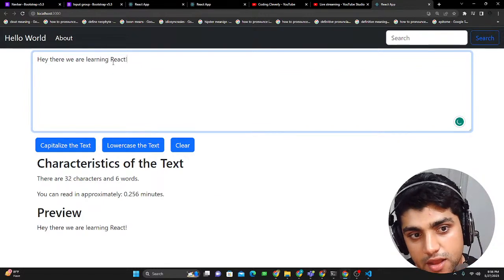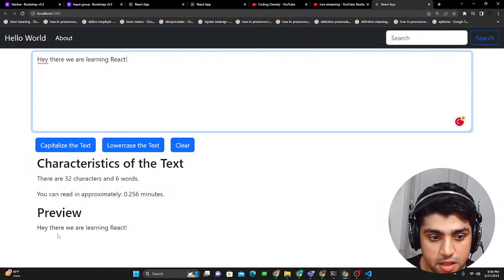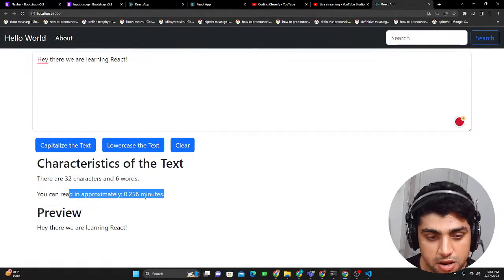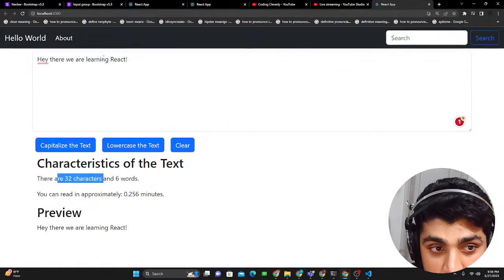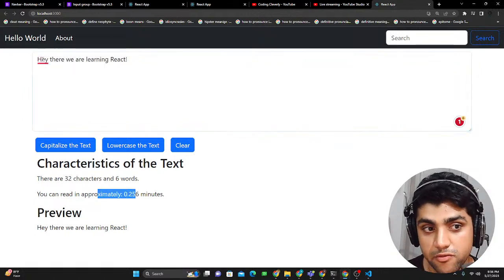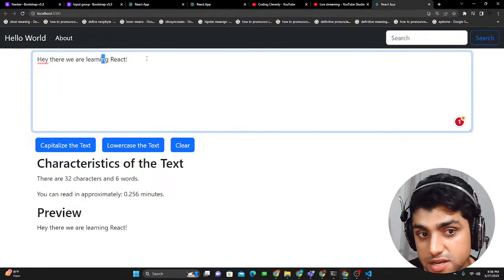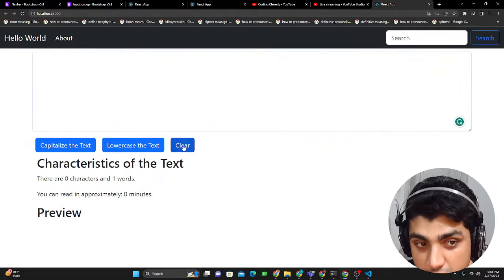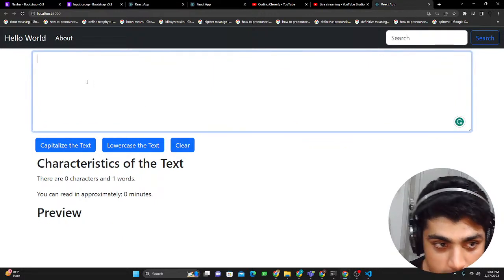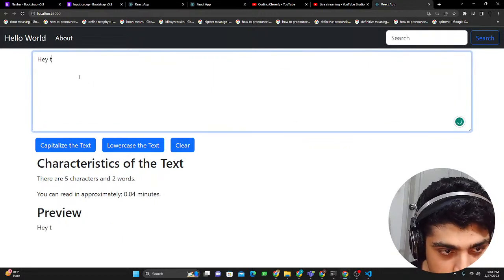Okay. And if I press an exclamation mark, you could see that the preview of the text is there. You could read it in this much minutes. There are 32 characters for this text, as well as 6 different words. So one, two, three, four, five, six. Amazing. If I press the clear button, it clears the text.